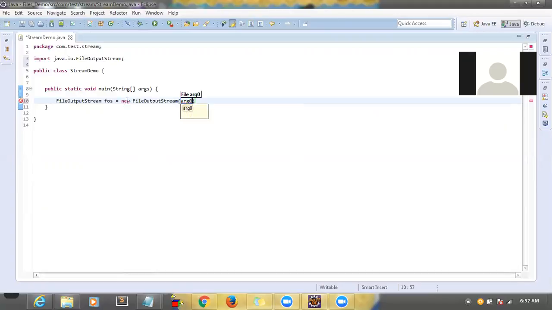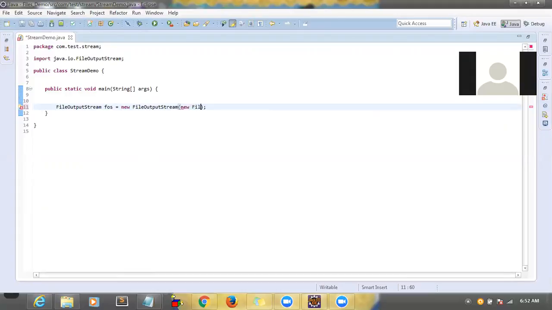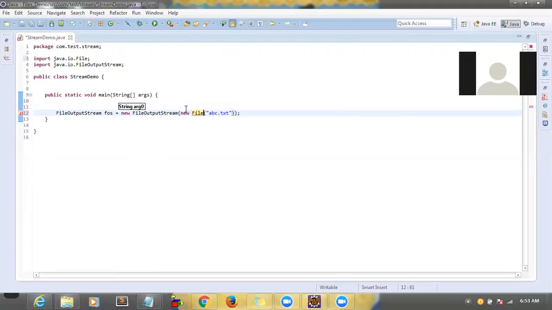Okay, clear? Right. So as an argument, we have to pass new File and abc.txt, and we have to import this File. Correct?